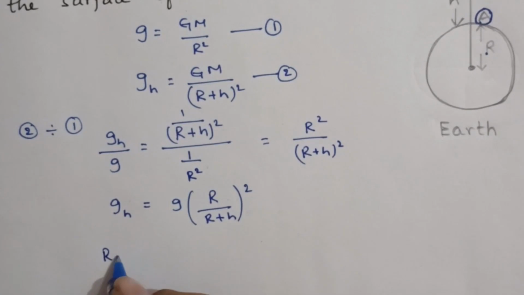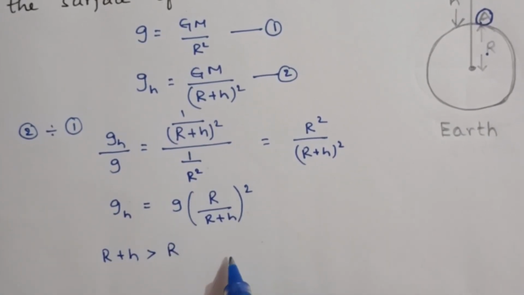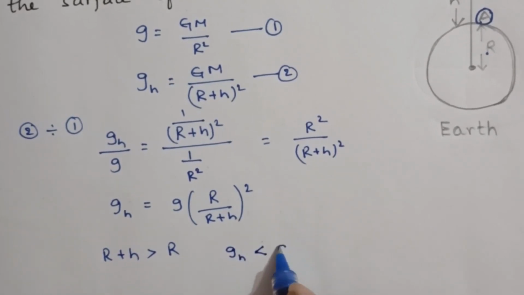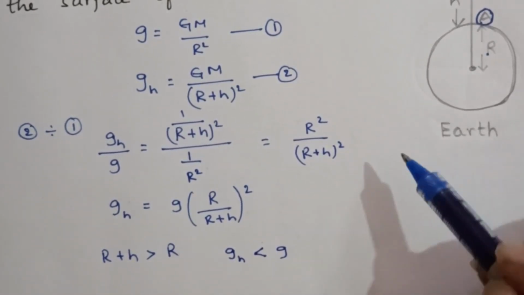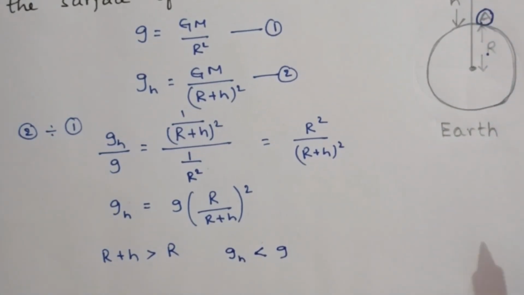As we know, r plus h is greater than r, so g value at a height is less than g value on the surface of earth. So this indicates that as we are going away from the surface of earth, g value decreases.